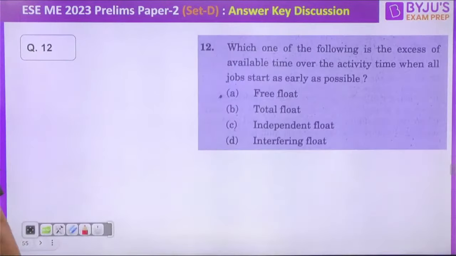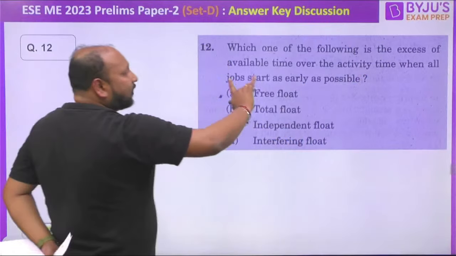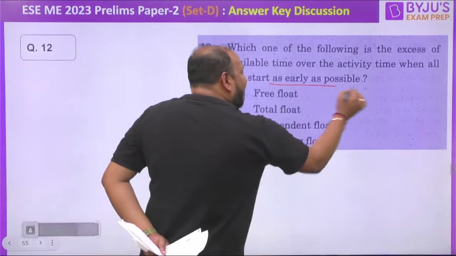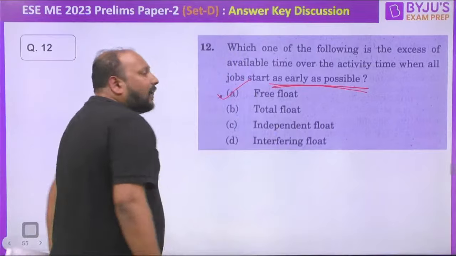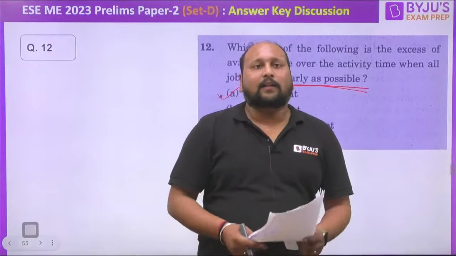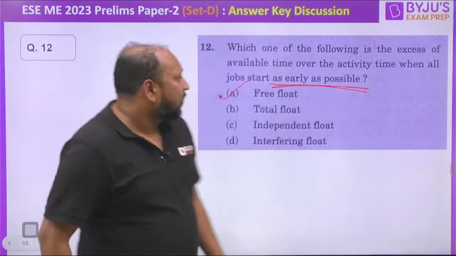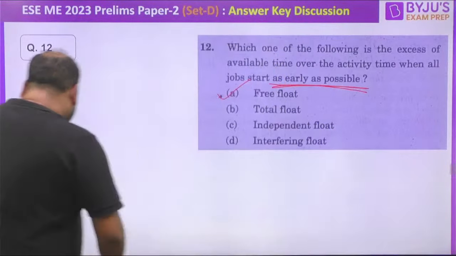It's a question from industrial engineering. Which of the following is the excess available time over the activity time when all the jobs start as early as possible? So definitely they are talking about the free float. We have studied this segment so many number of times, है ना? तो ये हमारा free float is the correct answer.